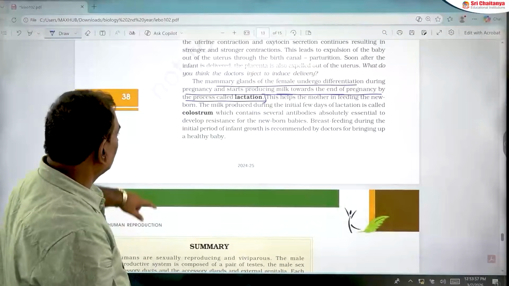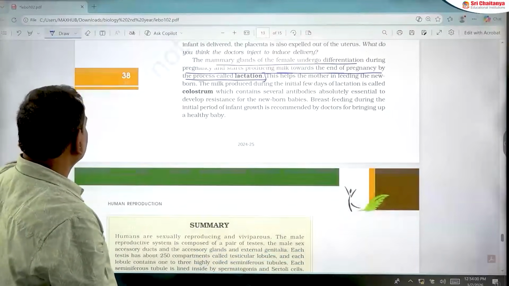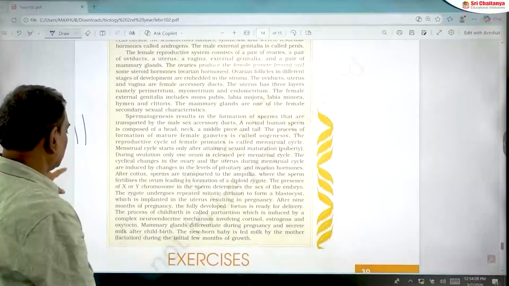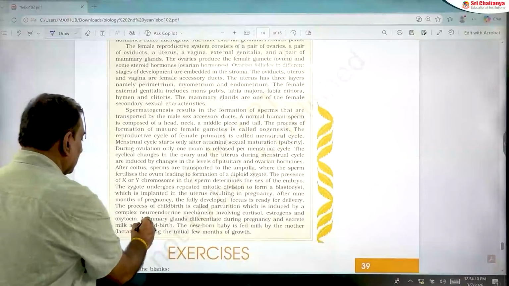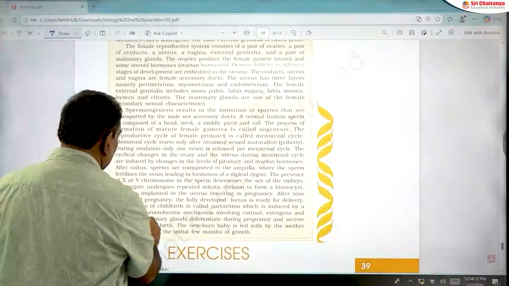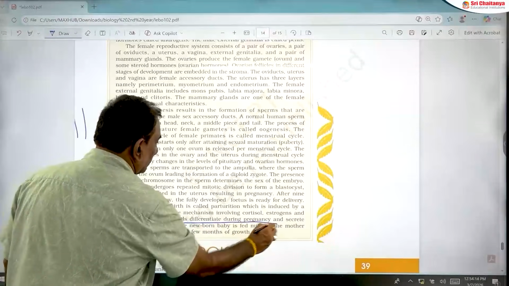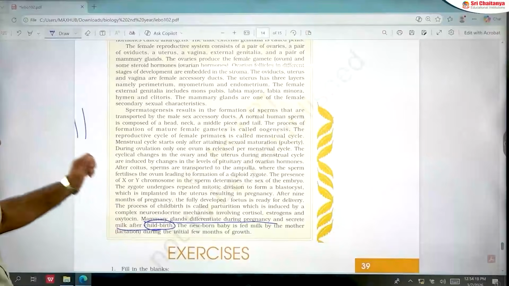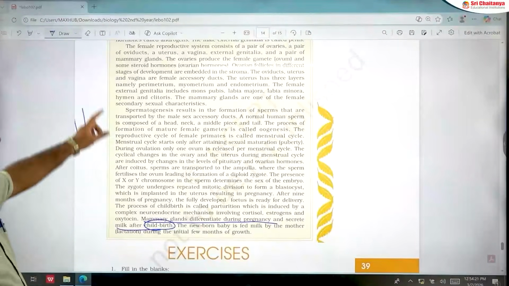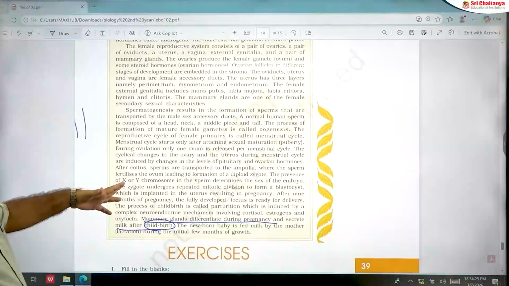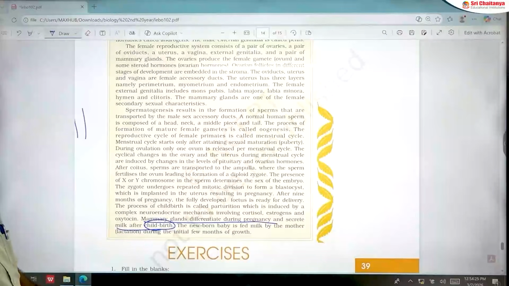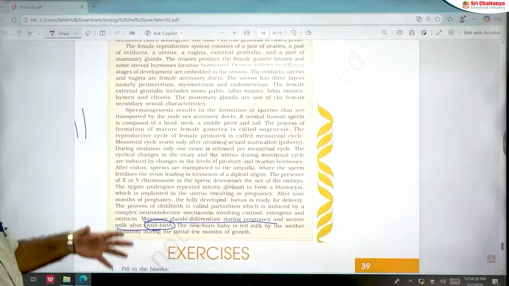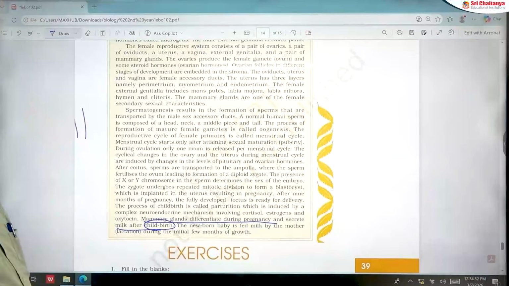But actually this point is somewhat wrong. This is the correct line. In the summary, when you observe, mammary glands differentiate during pregnancy and secrete milk after childbirth. This is the correct statement. So while reading, the summary is also very important. You should carefully observe the summary and the main content.